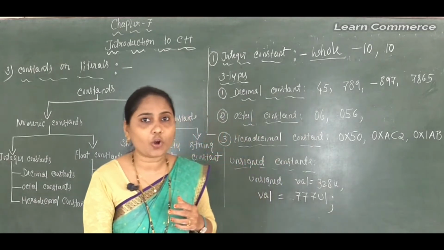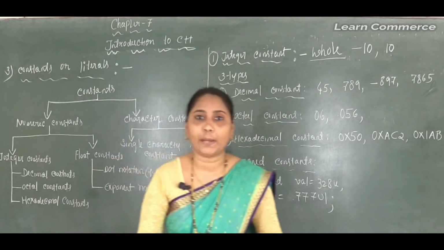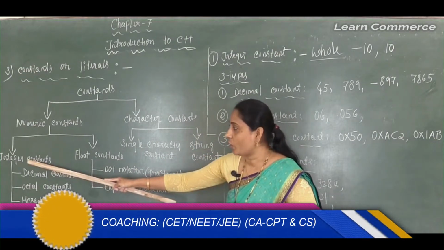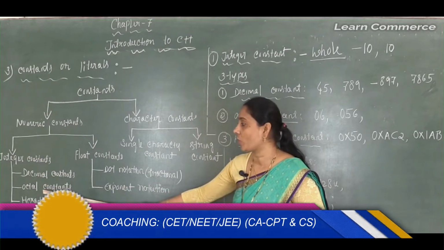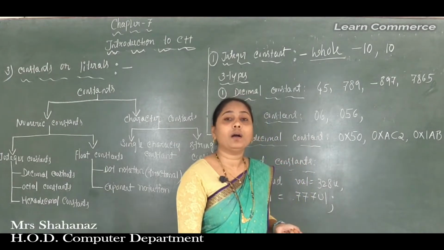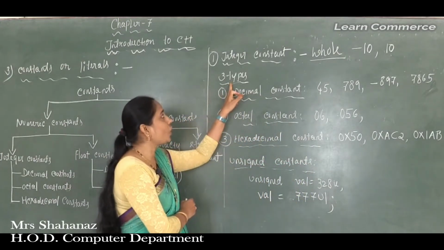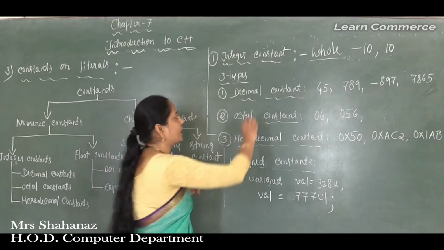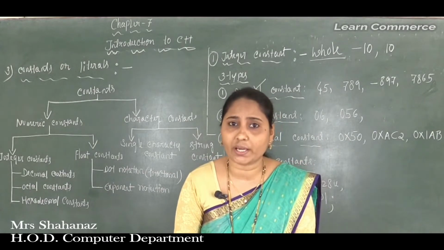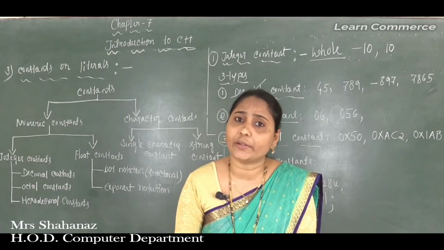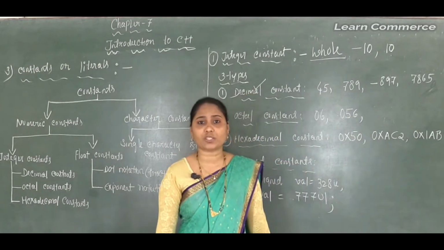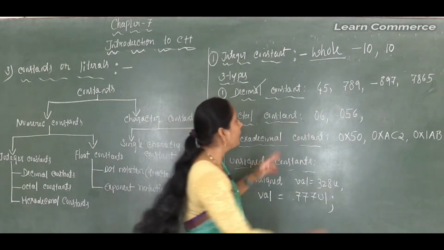And such integer constants are classified into 3 types. We already noted it in our diagram. Correct? The integer constants are classified as decimal constant, octal constant and hexadecimal constant. Now we are going to discuss the types of the integer constant here. So the first constant is called the decimal constant. Clear this point. The first point is the decimal constant. Which numbers can we use in our decimal constant? The decimal constant consists of the digits from 0 to 9.